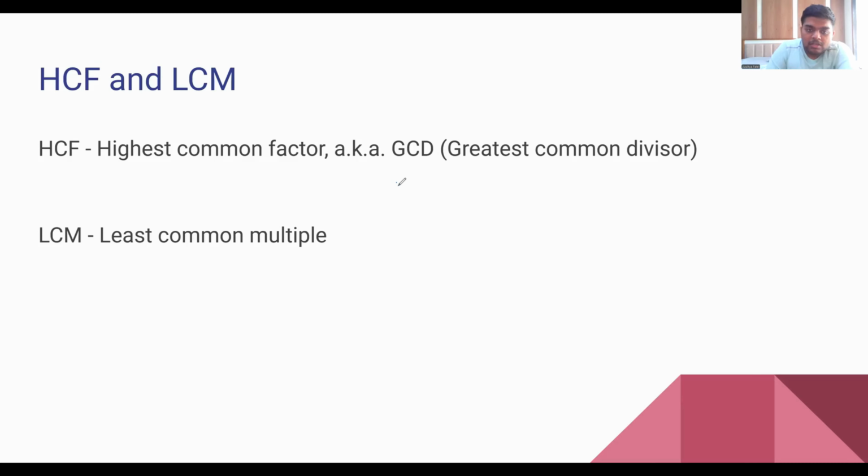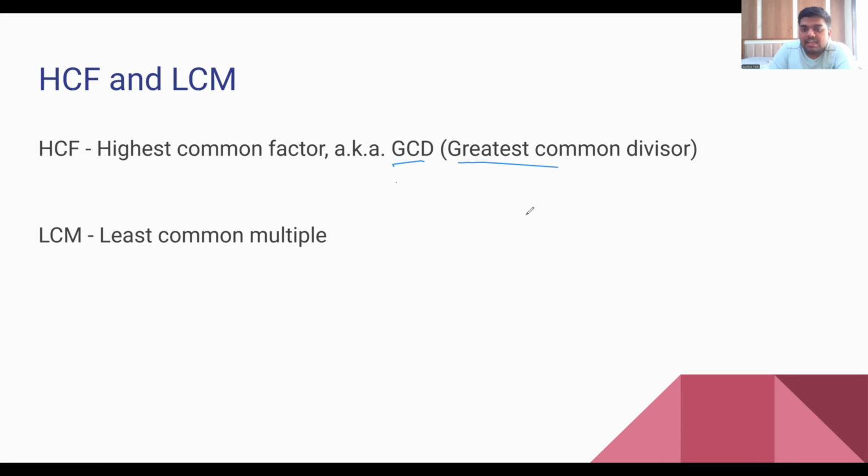So given that we are having two or more numbers, the factor which is common in all those numbers is called a common factor. And the highest among those common ones is called the highest common factor. And it is also called the greatest common divisor.